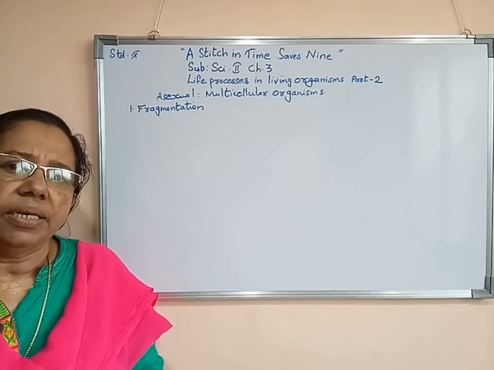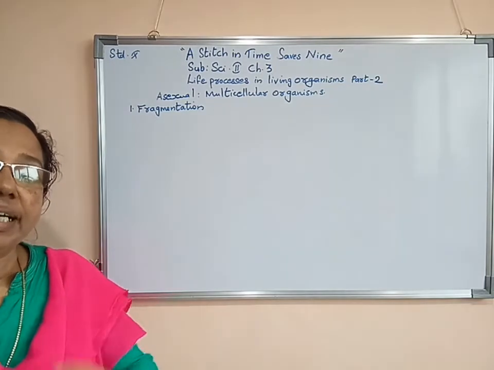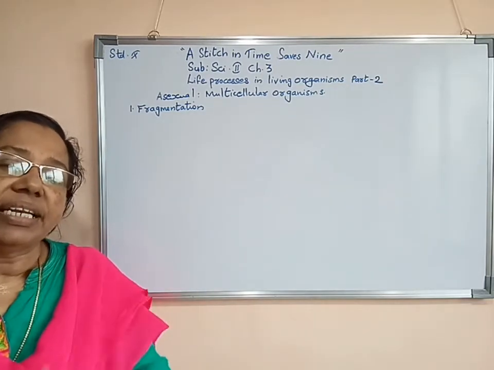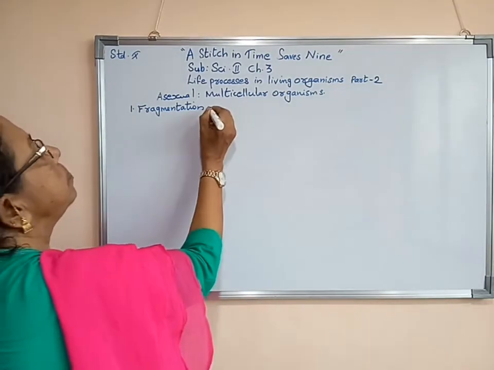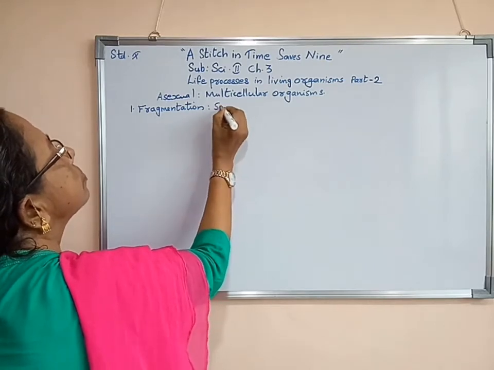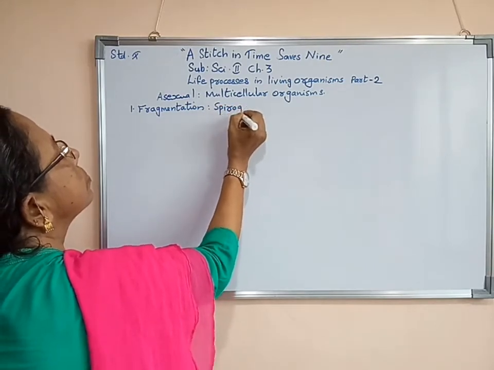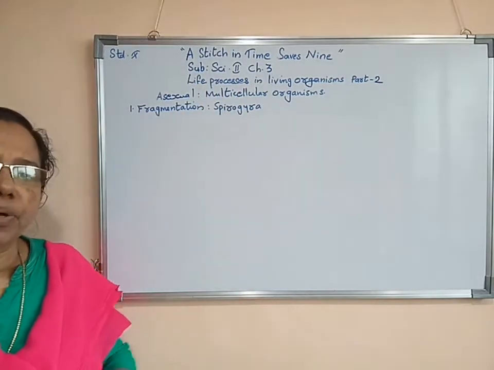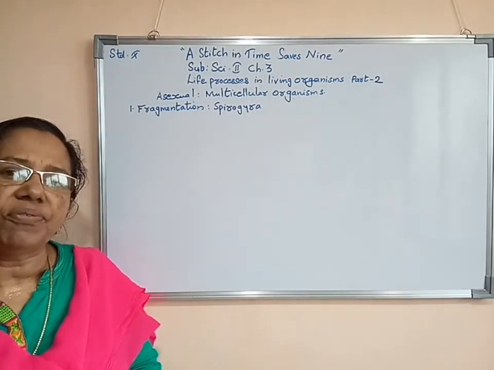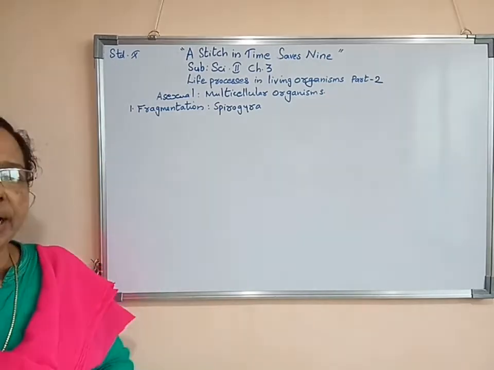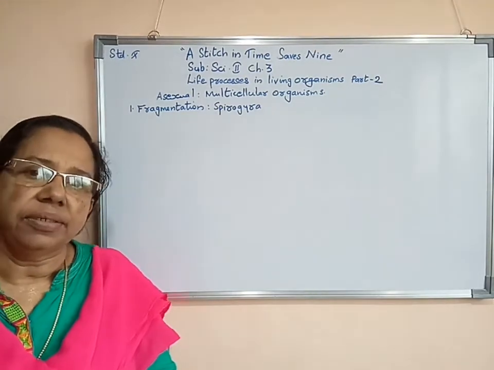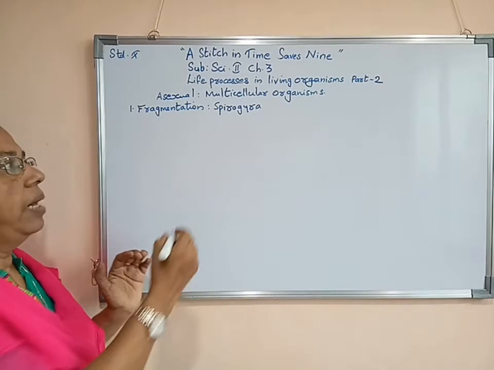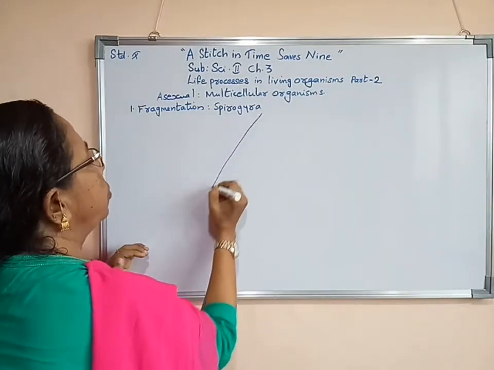Fragmentation happens in algae, especially a special type of algae known as Spirogyra. Spirogyra is a multicellular algae. Now I will draw an approximate diagram and show you. The structure is like that.